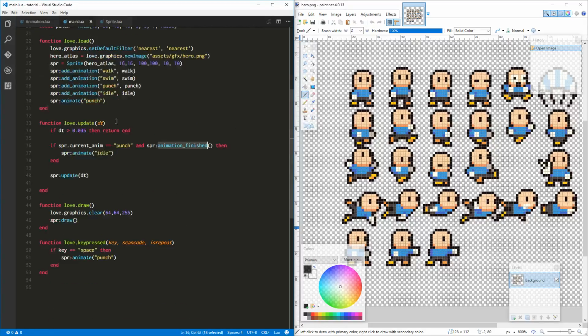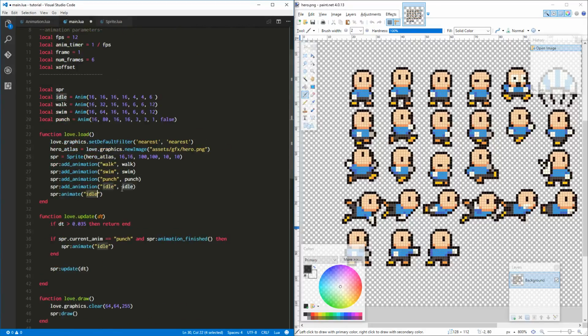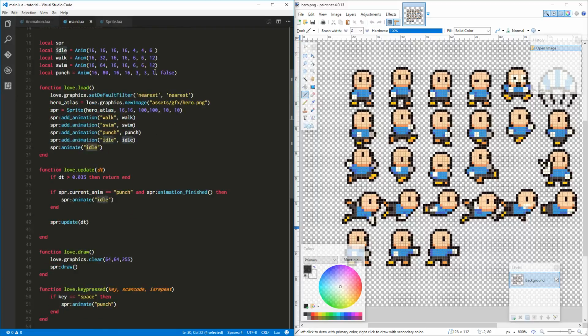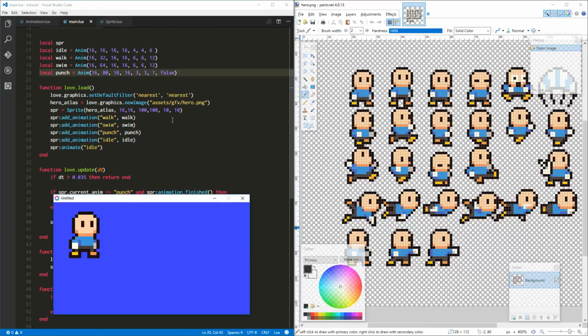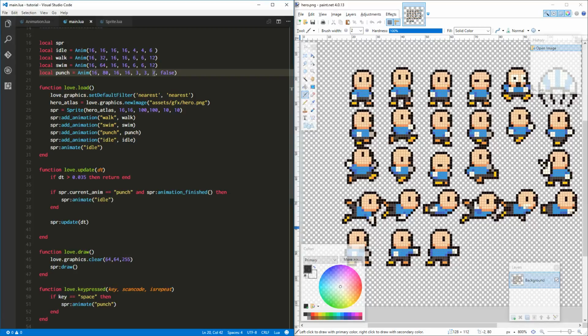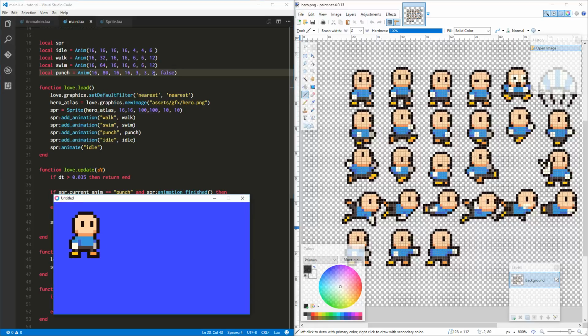Okay. So let's go back and let's put him at idle. Let's increase the punch animation to, let's say, 7 frames a second. Rerun it, and we'll push space. Boom. Oh, yes. That feels good. Matter of fact, let's add, say, 8 to his. Yeah. I like it. I like it a lot.